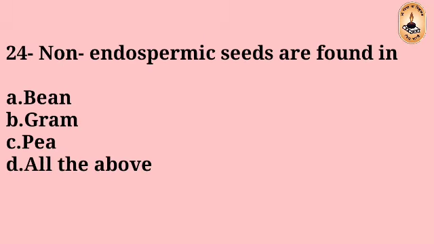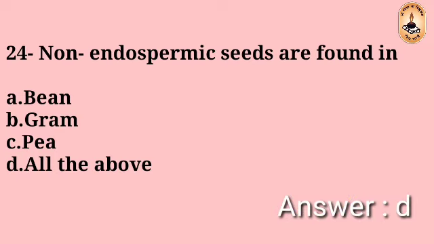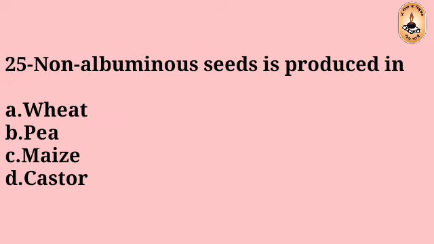Question number 24. Non-endospermic seeds are found in: bean, gram, pea, all the above. The right answer is D, all the above.